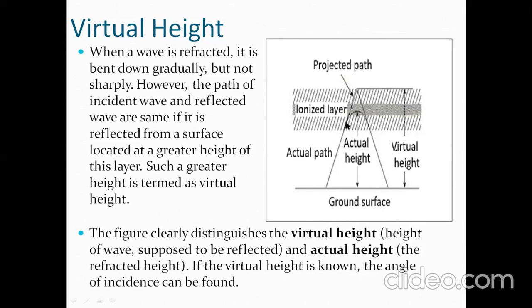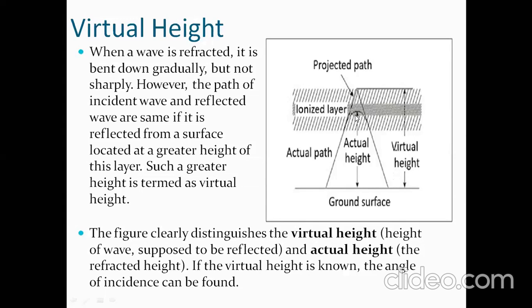It goes on like this, actually refracts in the ionized layer and comes back to the ground like this. This is the actual happening, but it looks like it is going to some other point in the ionized layer till here, and returning back like this. This height is called the virtual height. We'll take this as virtual height. I'll explain in more detail in the next slide.